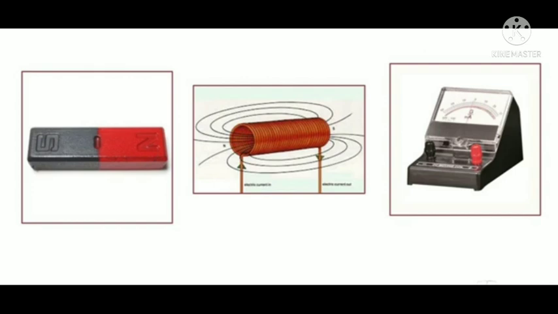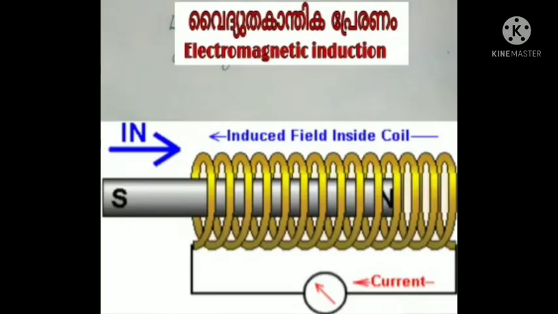For this experiment, Michael Faraday took a bar magnet, a solenoid and a galvanometer. What is a galvanometer? A galvanometer is a device used to find the direction and magnitude of even a small current. For this experiment, arrange the above materials as shown in the figure. Insert the magnet into the solenoid and pull it out successively.